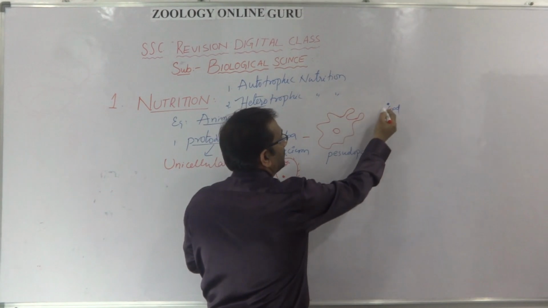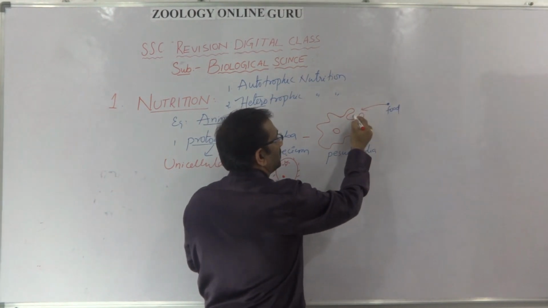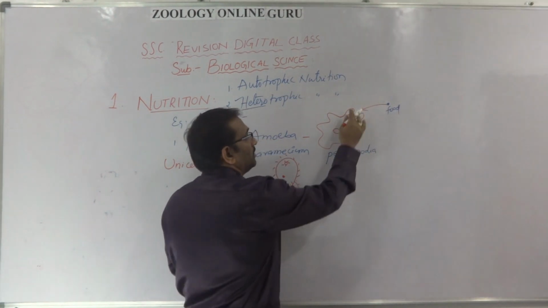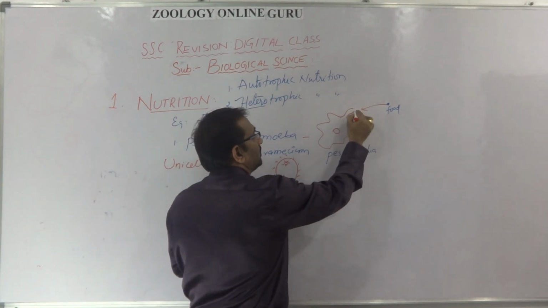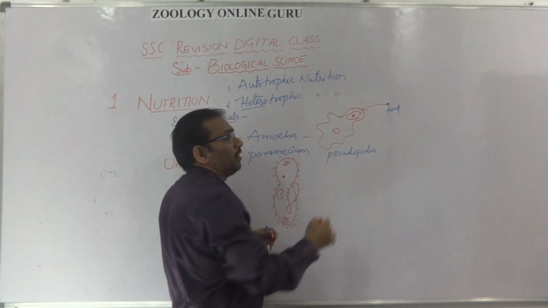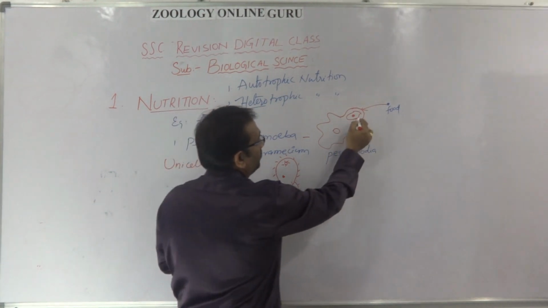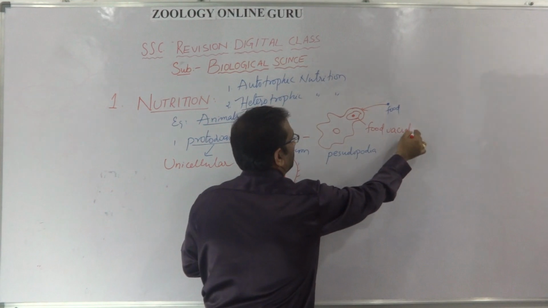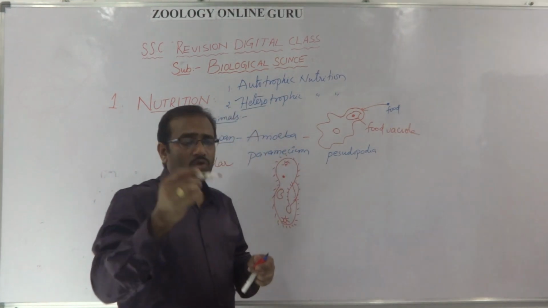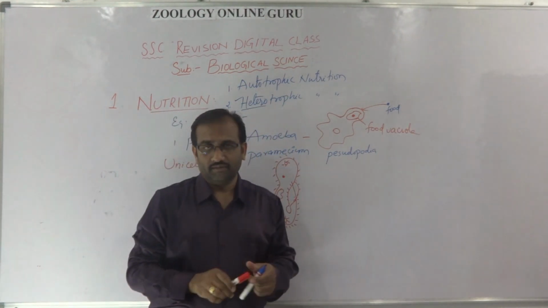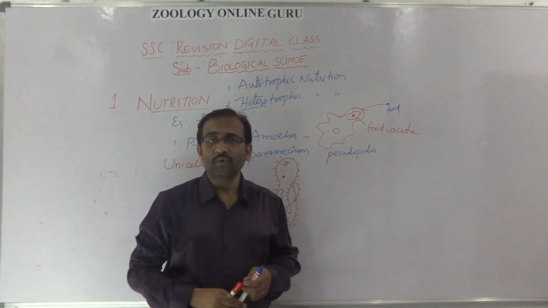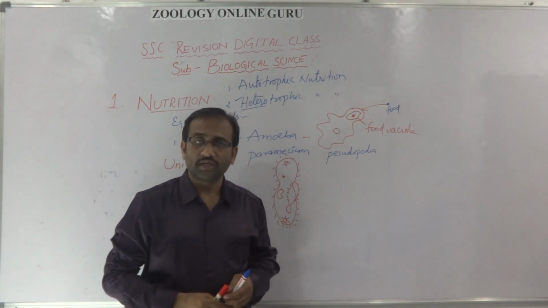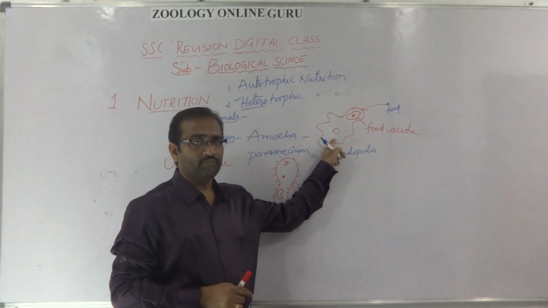Lastly the food enters inside the pseudopodia. Then the pseudopodia elongate and prepare a food vacuole. It is a food vacuole. So like that, pseudopodial nutrition and also locomotion are present in the amoeba.